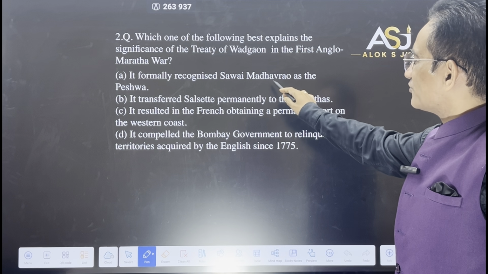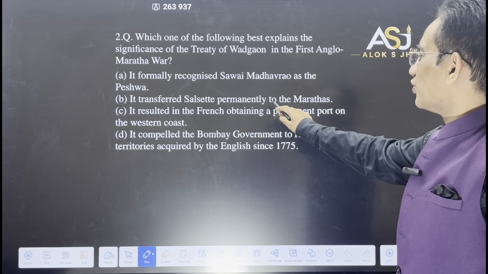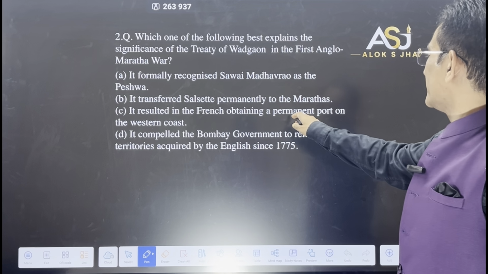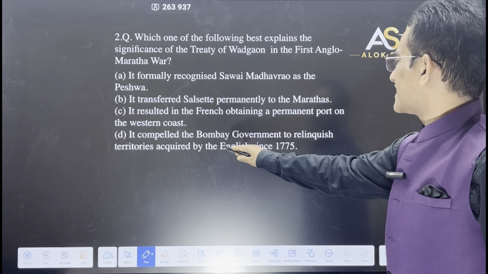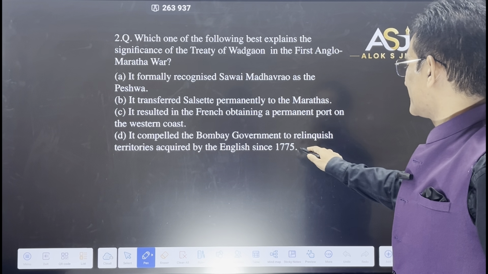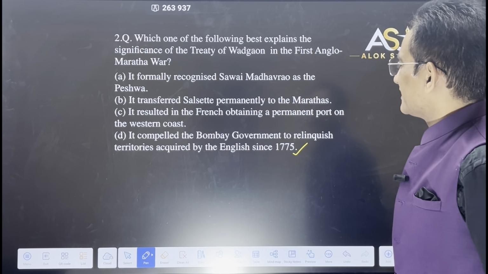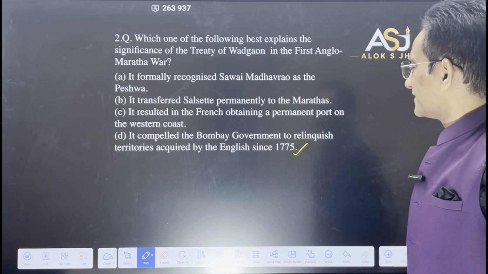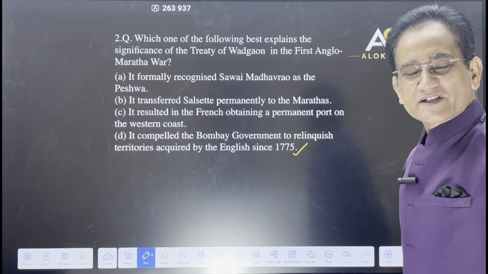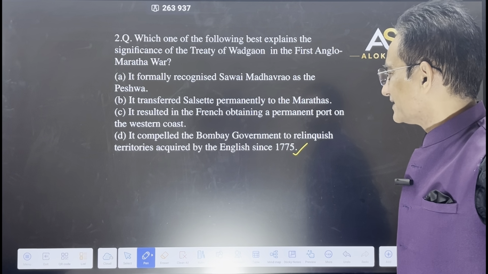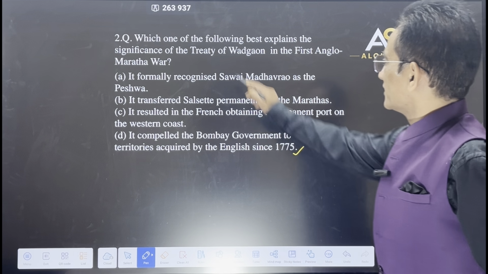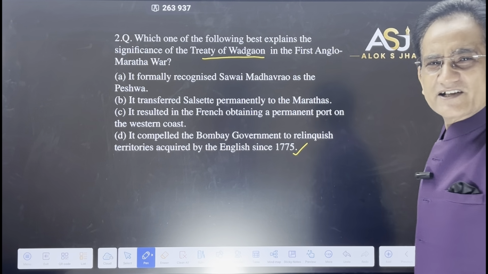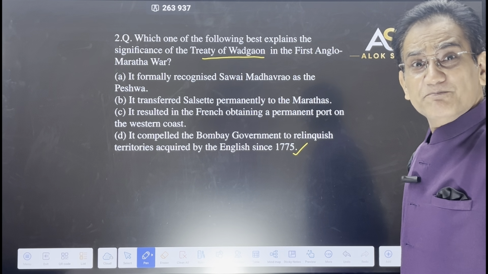No. Treaty of Vadgaon: it transferred Salsette. No. It resulted in the French obtaining. No. It compelled the Bombay government to relinquish territories acquired by the English since 1775. Thus, this is correct. It was an insulting treaty for the Bombay government. So after 1775, whatever they gained, they had to relinquish. So D would be the answer. The Treaty of Vadgaon can be asked. An insulting treaty for the British.